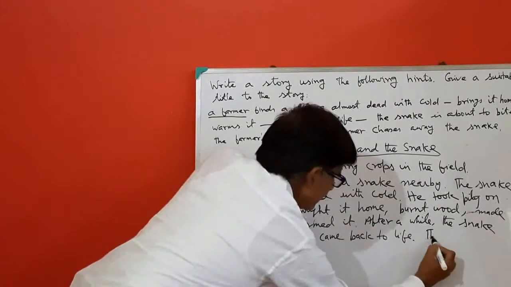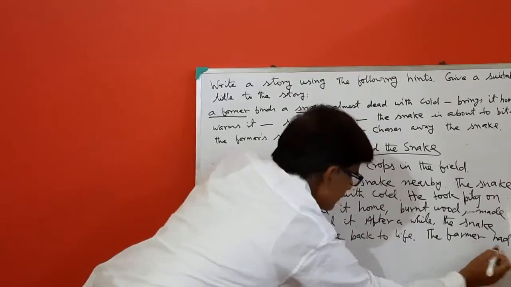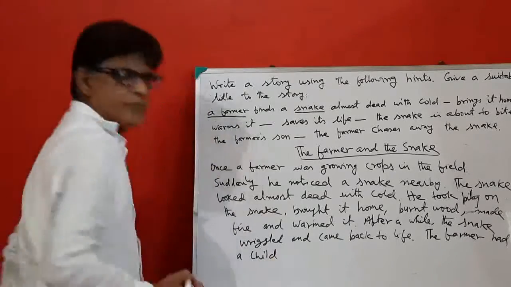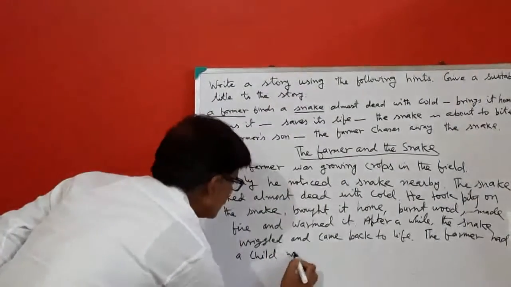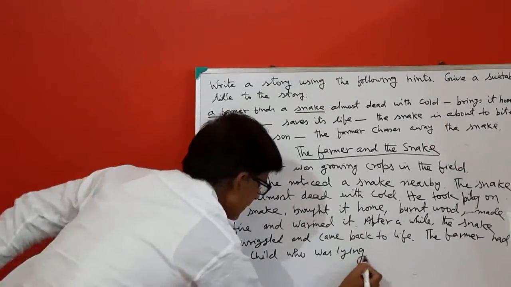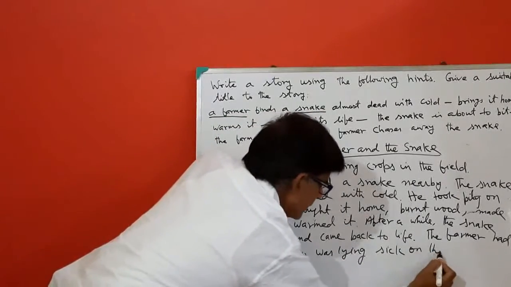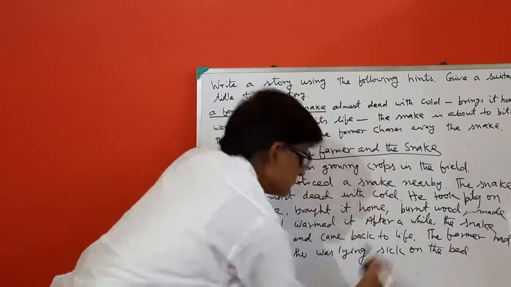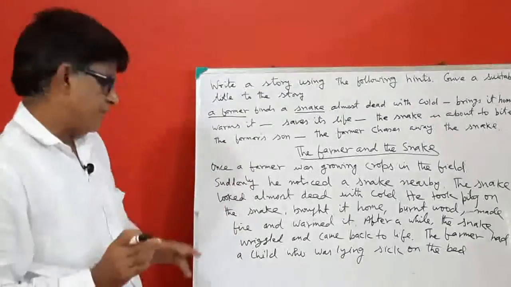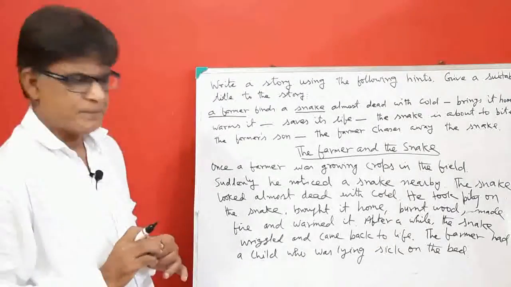The farmer had a child who was lying sick on the bed. At this point, we imagine that the farmer had a child who was lying sick on the bed.